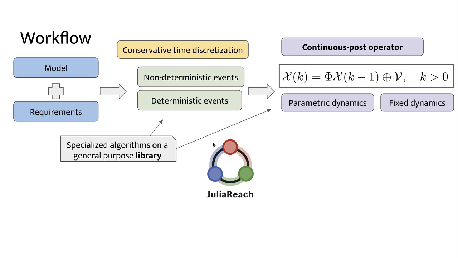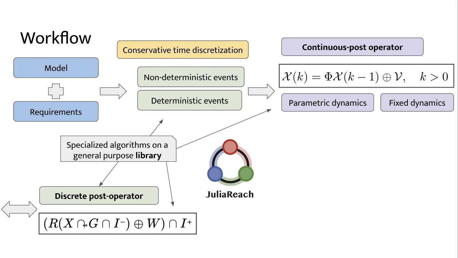So, let me describe a high-level view of our workflow. Given a model of the system and one or more requirements, we first reason about the nature of relevant discrete events and then solve a set-based recurrence written on the top right, using a specialized algorithm for the case when the system has parameters that are fixed or when the parameters are uncertain. We then apply a discrete map that takes into account the guards, the reset maps, the invariants, and iterate the continuous and the discrete post operators until the given time horizon or a fixed point is found.